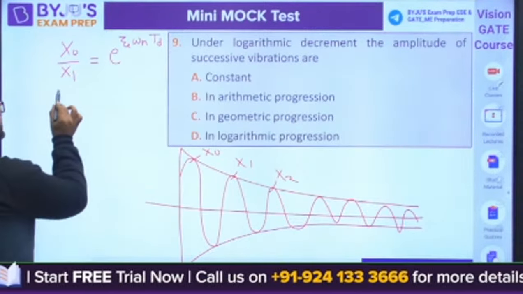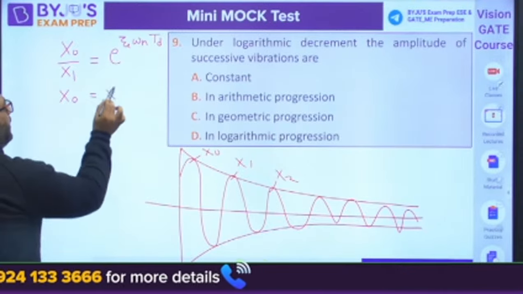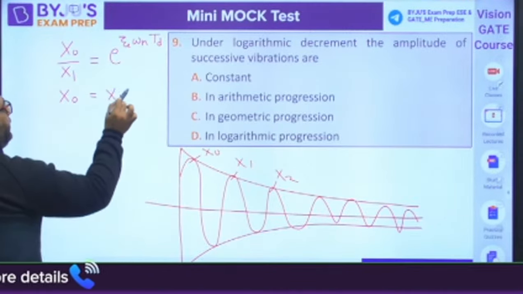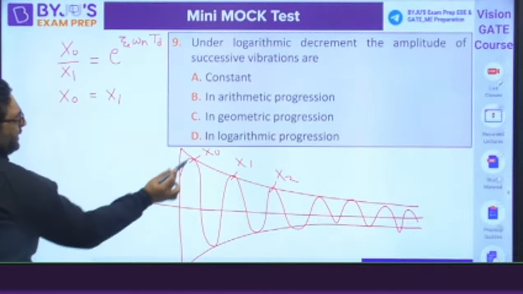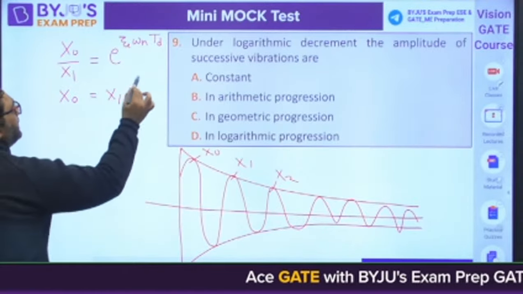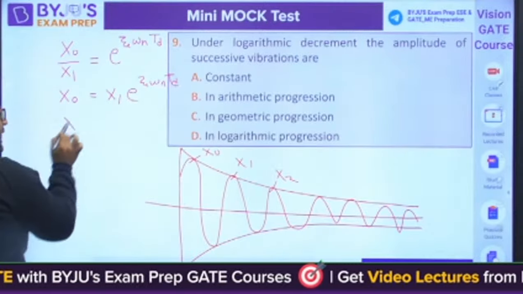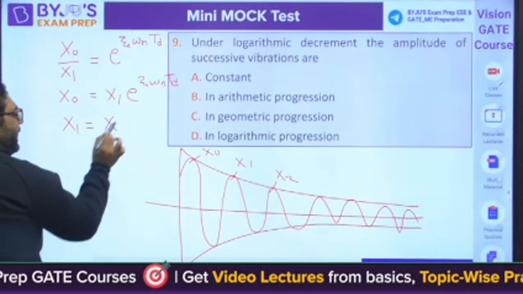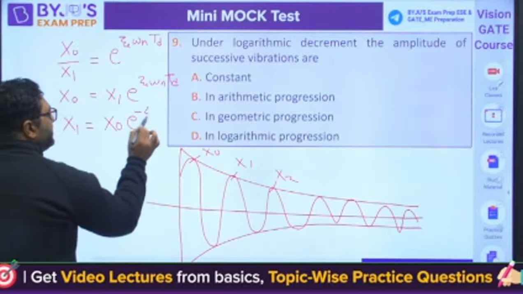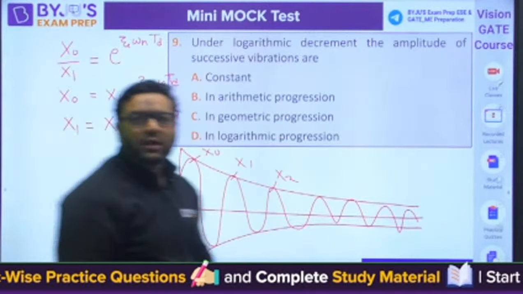So you can say x0 by x1 is e to the power zeta omega n td. x0 is bigger, x1 is smaller. So x0 is x1 e to the power zeta omega n td. From here you can say x1 is nothing but x0 e to the power minus zeta omega n td.